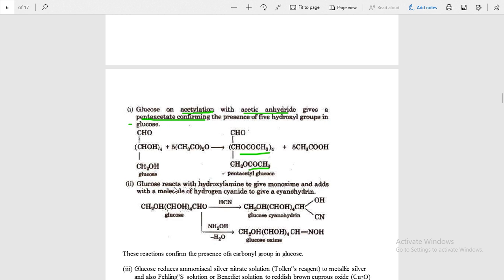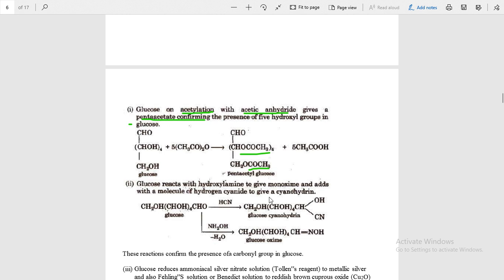Next, glucose is reacted with hydroxylamine and hydrogen cyanide. This reaction proves that glucose has an aldehyde group. In the chapter on aldehydes and ketones, we learned addition reactions to the carbonyl group. Here HCN is added to the carbonyl carbon in the form of OH and CN, which forms glucose cyanohydrin. Similarly, hydroxylamine reacts here and forms glucose oxime.